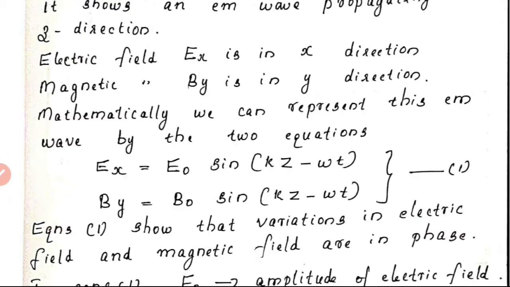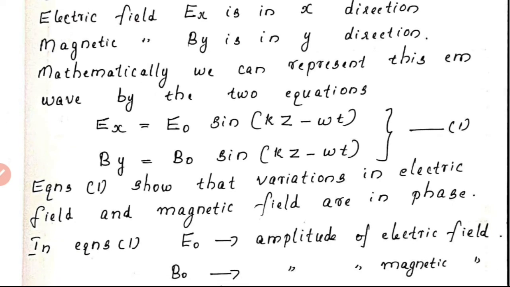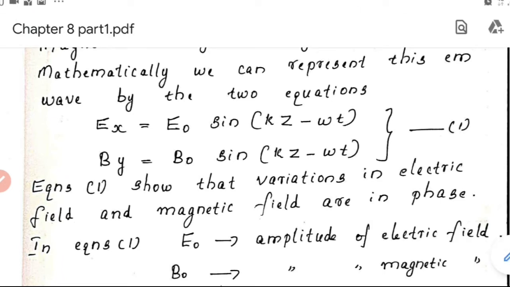These two equations show that the variations in electric field and magnetic field are in phase because the phase terms in the two equations are the same, kz minus omega t, for both electric field and magnetic field. So it means that the electric field and magnetic field, which are time varying or oscillating, are in phase.